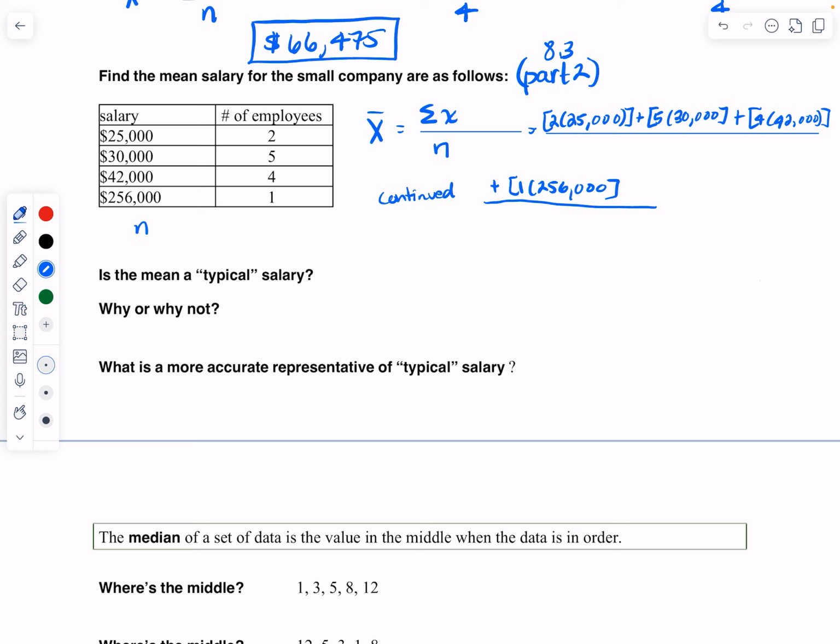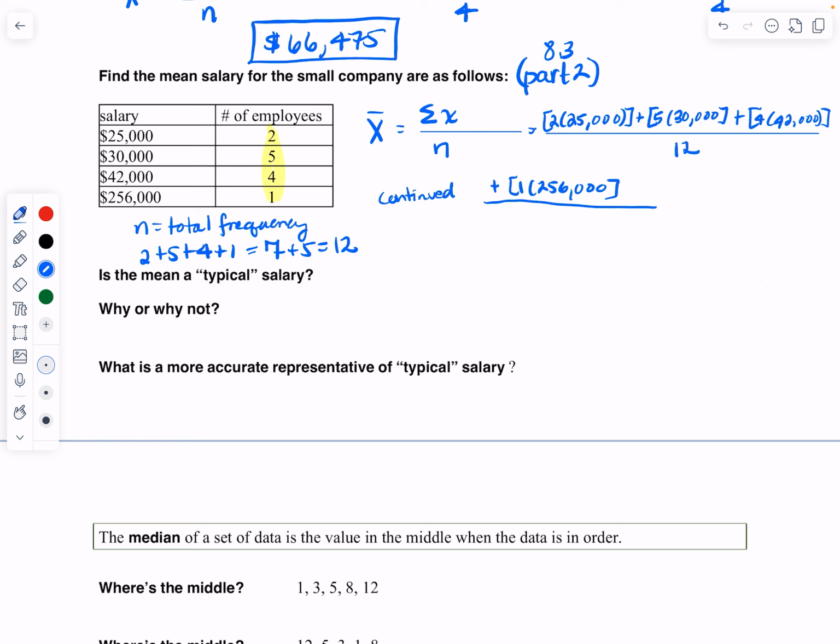Now, n is the total frequency. So total frequency I can find by adding up all these values. So 2 plus 5 plus 4 plus 1. 2 and 5 is 7, 4 and 1 is 5. 7 plus 5 is 12. Okay, so I'm going to divide all this by 12.